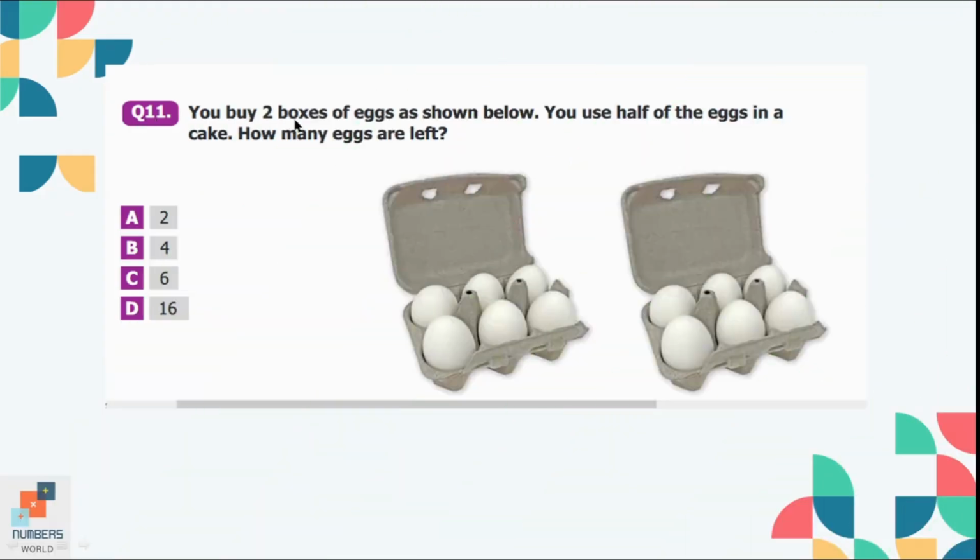Question number 11, you buy 2 boxes of eggs as shown below. You use half of the eggs in the cake. How many eggs are left? We can see there are 6 eggs in the first box and 6 eggs in the second box. The total is 12. So half of the eggs means we will take 6 out of 12. So the remaining eggs are 6. So option C is the correct option here.